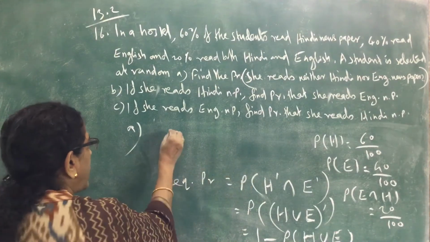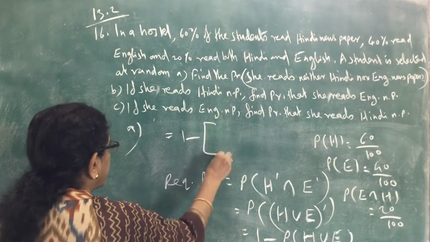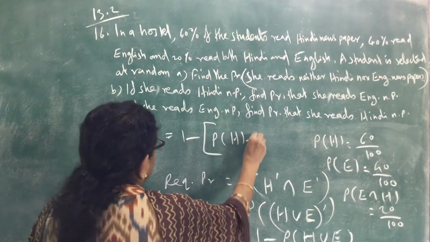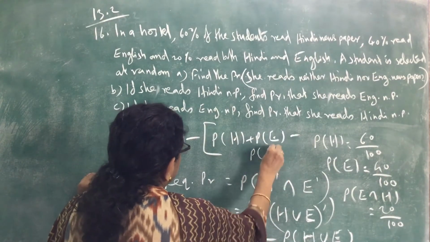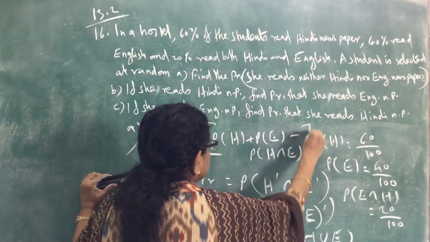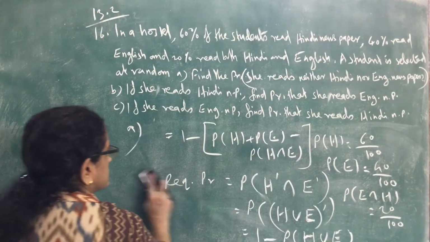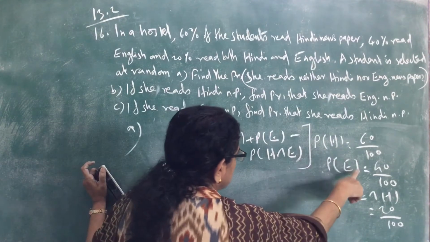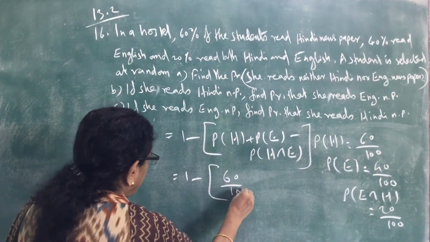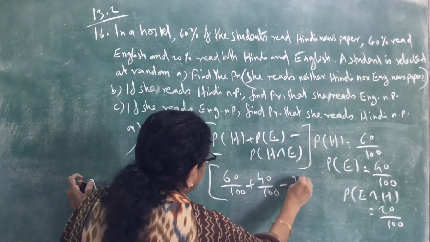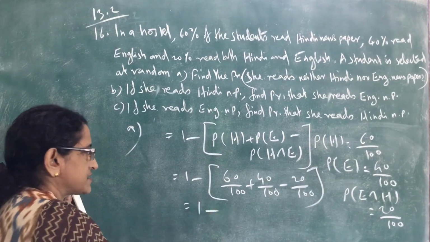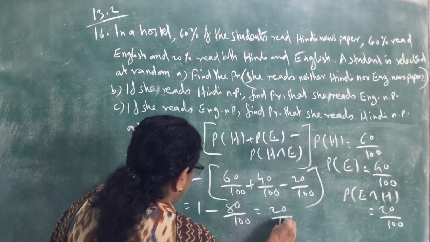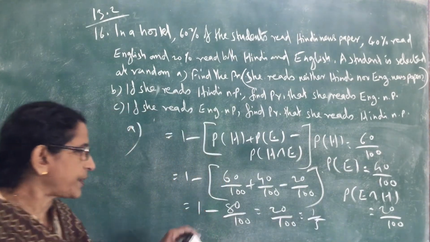Now we can substitute here. This is equal to 1 minus, in brackets, the formula for probability of H union E, that is probability of H plus probability of E minus probability of H intersection E. That is 1 minus (60 by 100 plus 40 by 100 minus 20 by 100), which is 1 minus 80 by 100, equal to 20 by 100, that is 1 by 5.